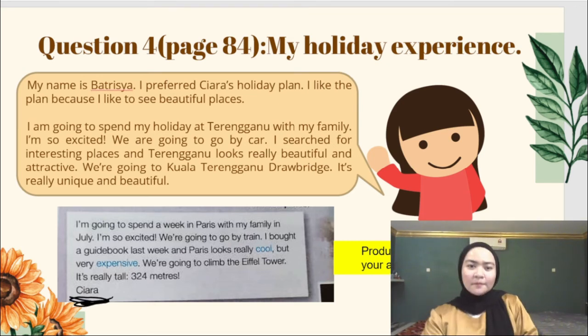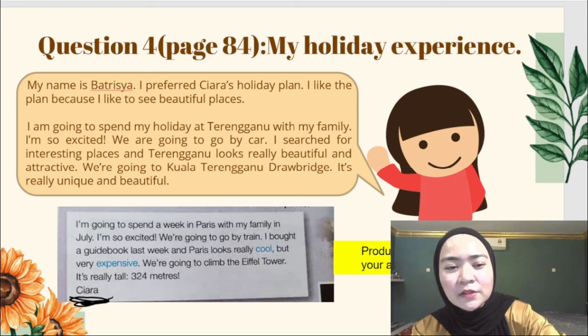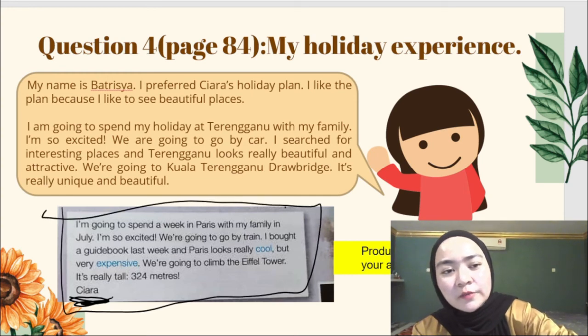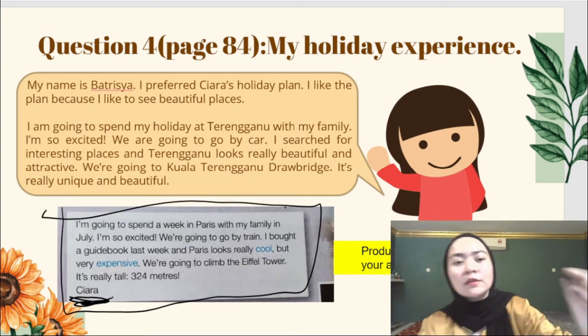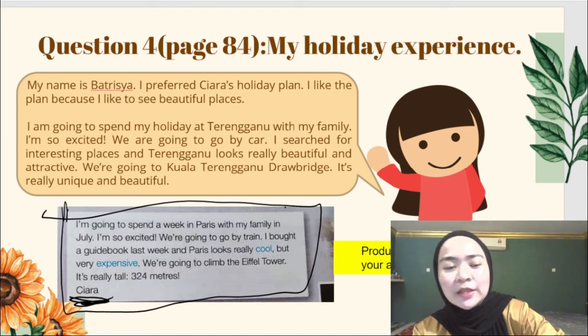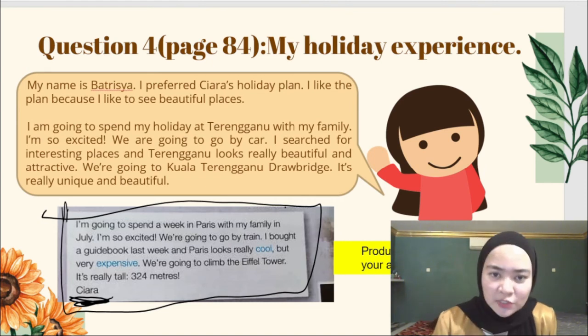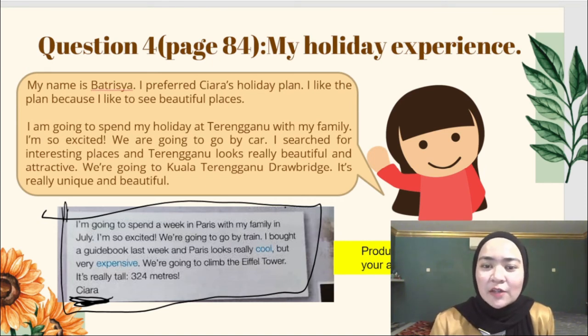And then I converted Sierra's passage into my holiday planning. First and foremost, I introduced myself. For example, my name is Batrisha. I preferred Sierra's holiday plan. I like the plan because, for example here, I say I like to see beautiful places.